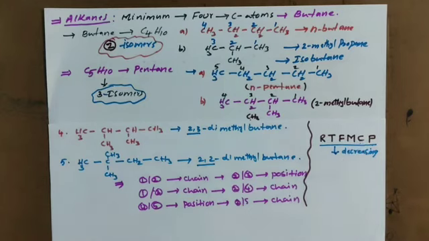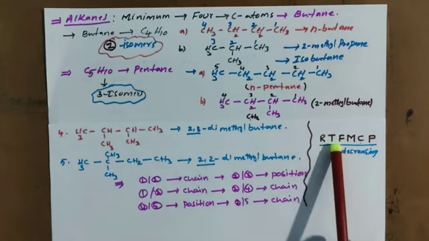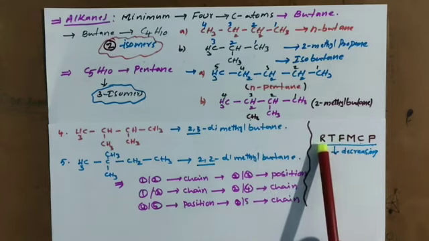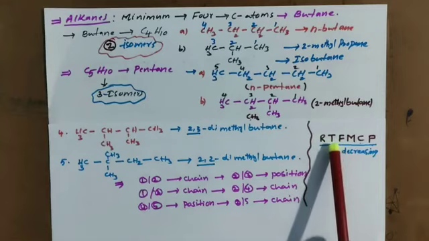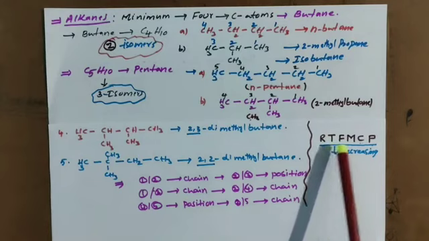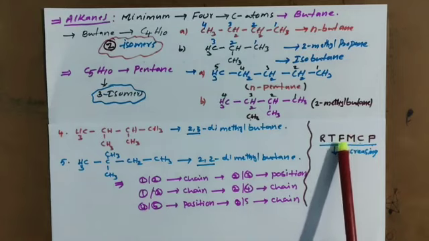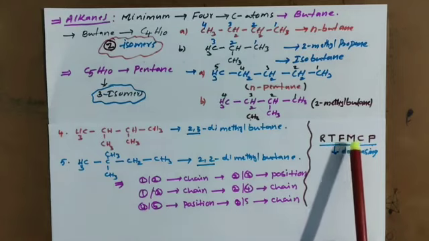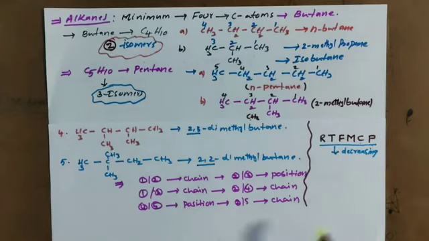And if any compound has ring and tautomers, you have to give priority to ring. If any compound has tautomerism and functional group isomerism, priority goes to tautomerism. If any compound has functional group isomerism and metamerism, you have to give the priority to functional group isomerism. If any compound has metamerism and chain isomerism, you have to give the priority to metamerism. This is their decreasing order. This you have to remember for further information.